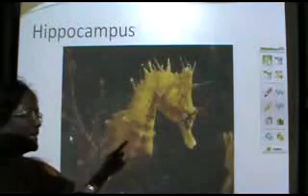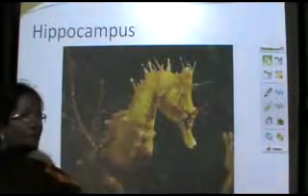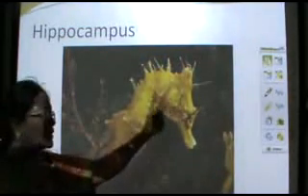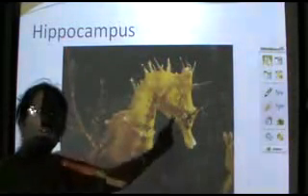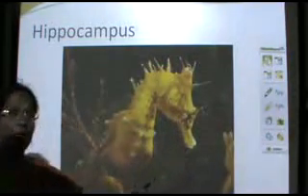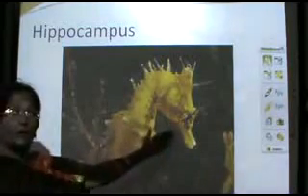The next marine fish is Hippocampus. Hippocampus is commonly called seahorse, and it is called a seahorse because you can see the head is modified into a horse's head shape, and you can clearly see the shape of the head as that of a horse's head.